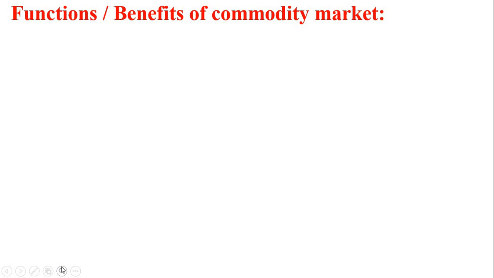After this, let us move to the benefits or functions of the commodity market. Let us see both in one slide. First one is price discovery. Based on the input regarding specific market information, the demand and supply condition, weather forecast, expert views, inflation rate, government policies, market dynamics, even buyers' and sellers' conduct at future exchanges, this transforms into continuous price discovery. This is what we are going to understand.